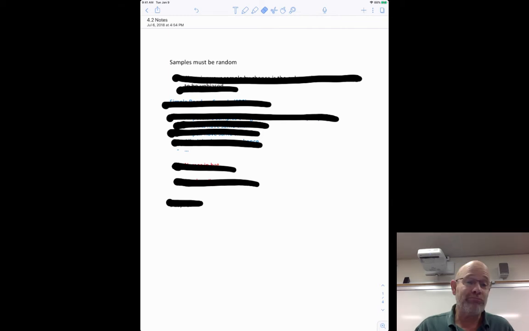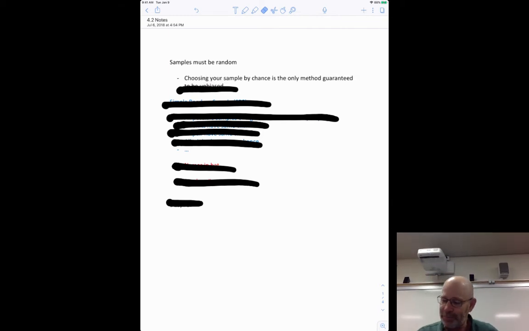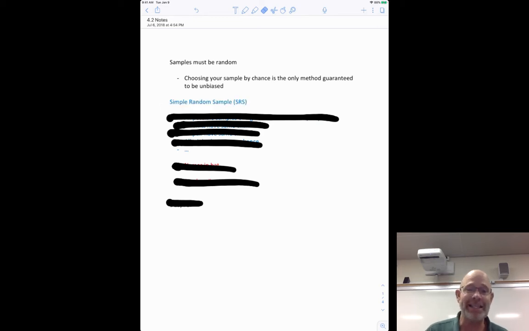Samples must be random, first of all. Okay, so we're going to start by saying choosing a sample by chance is the only method that's guaranteed to be unbiased. So you have to use some sort of probability, but there are lots of different ways to do that. The first and most common way, but not the easiest, is what's called a simple random sample. You're going to hear me use this terminology all year long. We're going to use the abbreviation SRS. Anytime you see SRS, it means simple random sample.